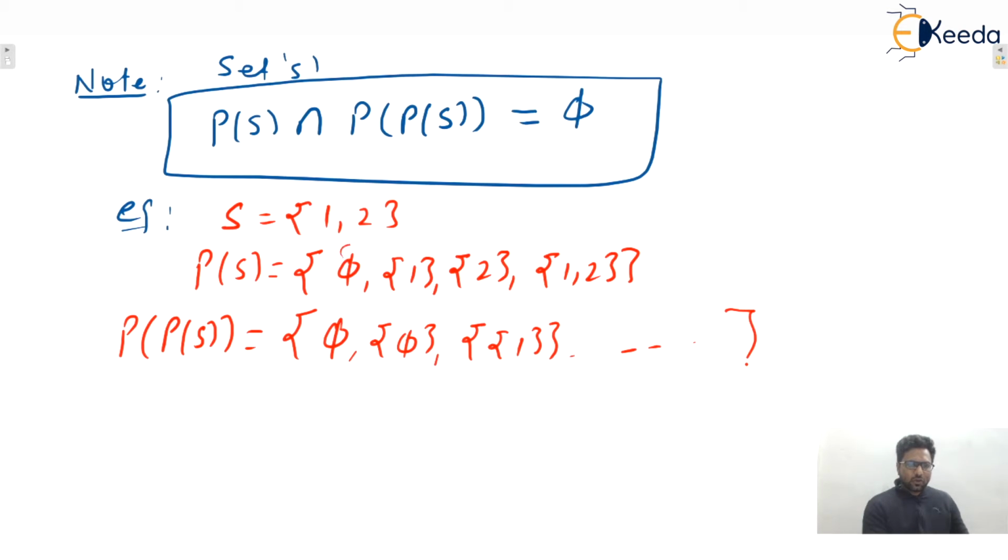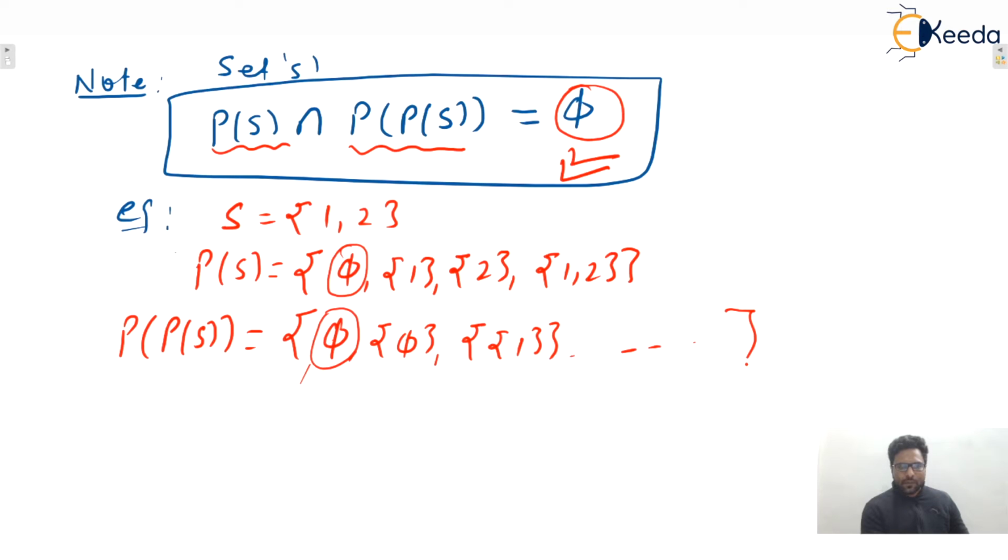So we can say that both this power set and the power set of a power set contain phi. So intersection means the common element. The common element will be phi, that is the null set. I hope this one is clear to everyone, because phi is a subset of every set. So everywhere the phi will be there. So we can say that the common element will be phi only, isn't it?